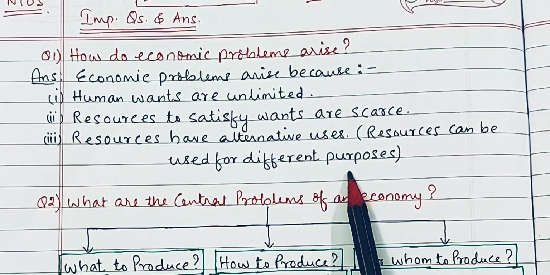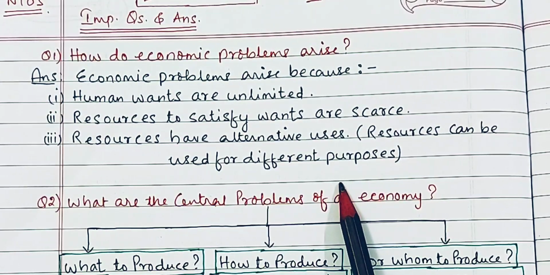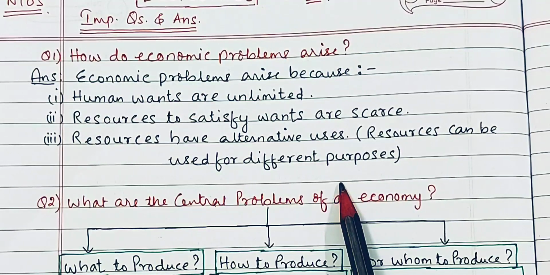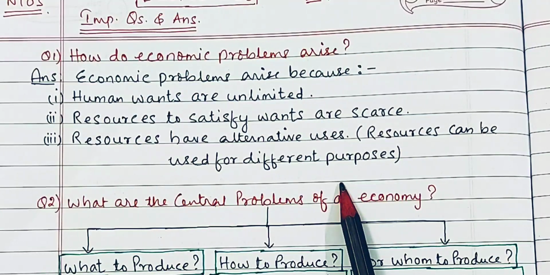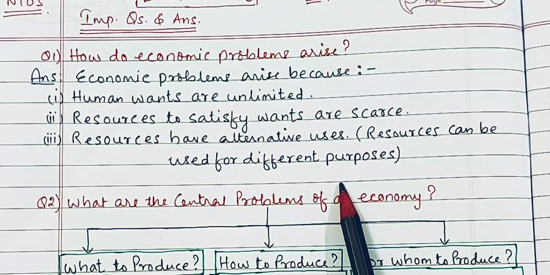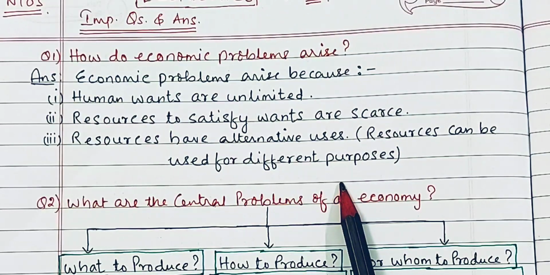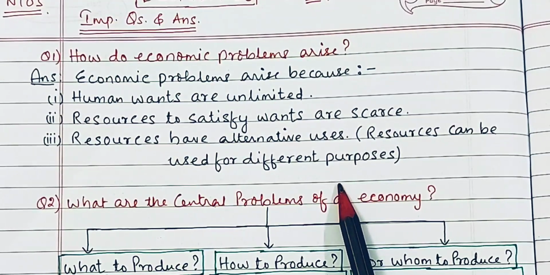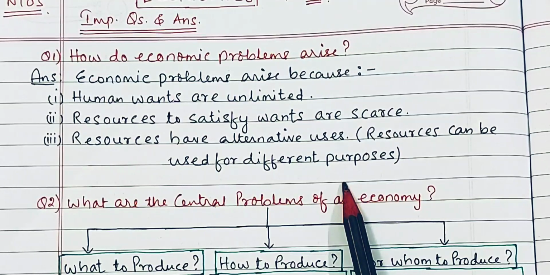That means resources can be used for different purposes. For example, if you have a piece of land, you can build a factory there, you can build your house, even a warehouse. So there are many uses of one single resource, so we have to use the resources judiciously.